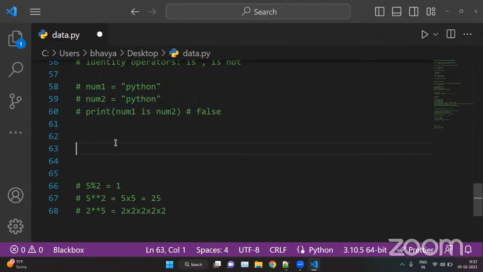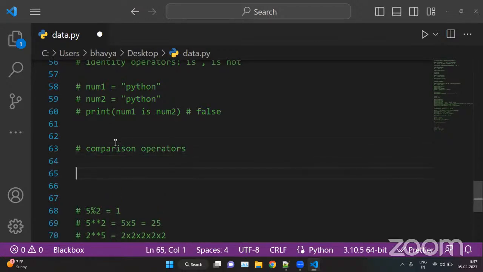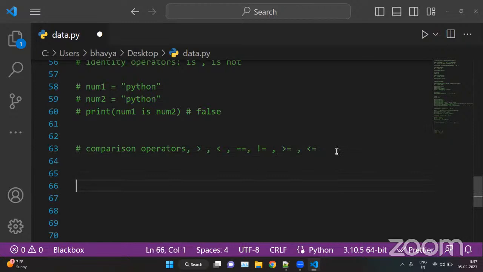Now next we have comparison operators. Comparison is like comparing the values. In the comparison operators we have these signs: greater than, less than, equal, not equal, greater than or equal to, or less than or equal to. So we have these values. Now here we can check it out.